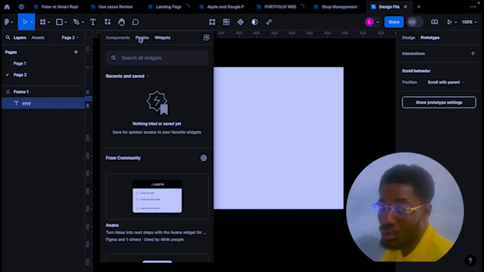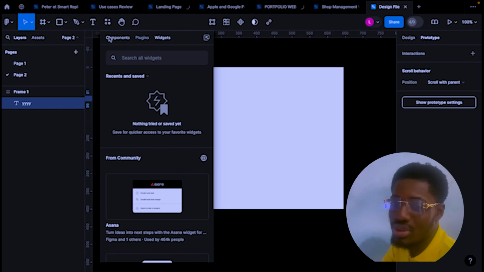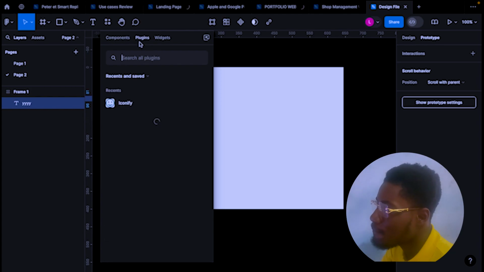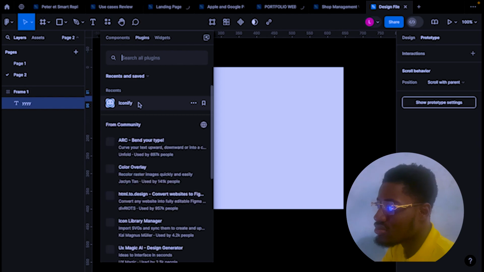And plugins, components, widgets. So I show you an iOS kit. That's when widgets come in. When you're working on a full project, you become familiar with these things. But as a beginner, this is just to show you how the app works and what you can expect in the app. As you start learning the app, you get to know all these things. And for plugins, I have a plugin here to bring in things to speed up your workflow.